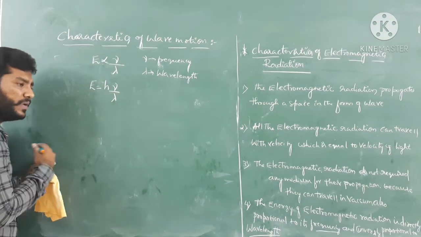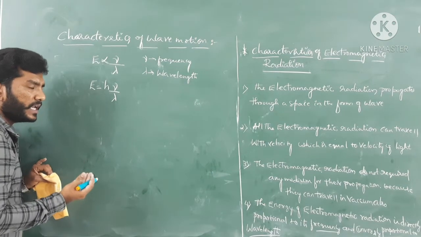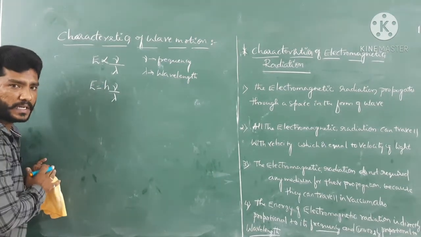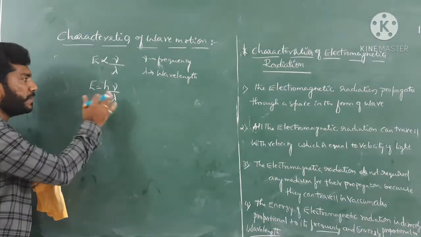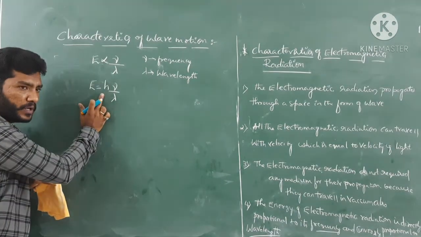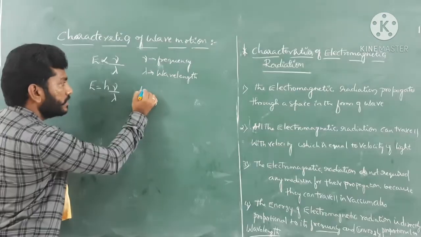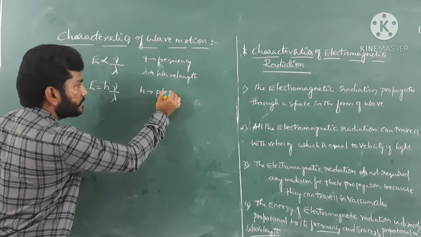In any equation, if a proportionality symbol is there, it is replaced by a constant term. So in this case we have replaced it with h, and h is Planck's constant.